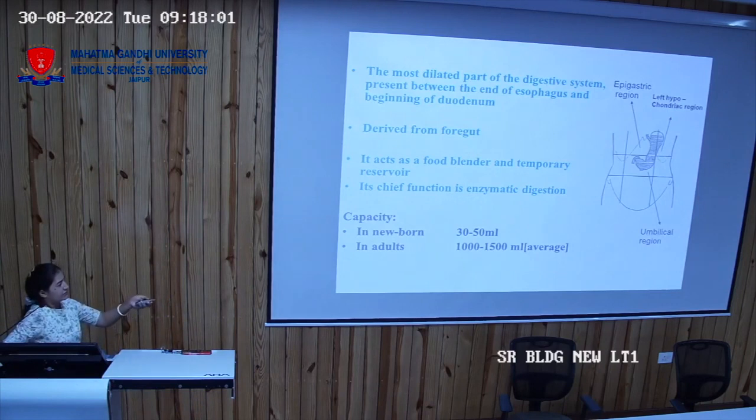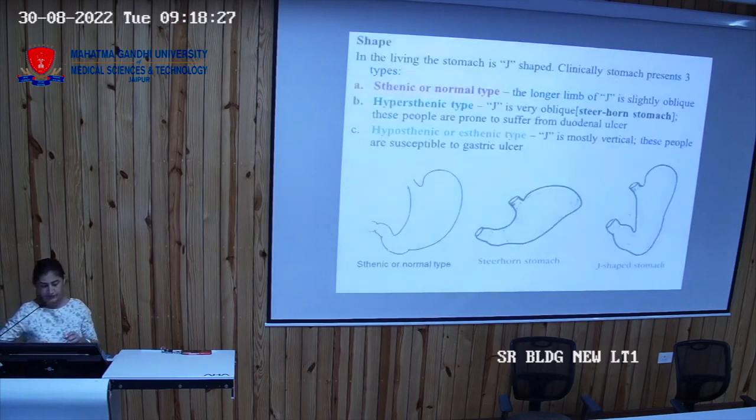And in this region, hypogastric region, right and left, iliac fossa. So this stomach is occupying almost three quadrants. Such a big organ that it is present in three regions. One is the umbilical region, other is the epigastric region, and the left hypochondriac region. So it is occupying three quadrants of the abdominal cavity.